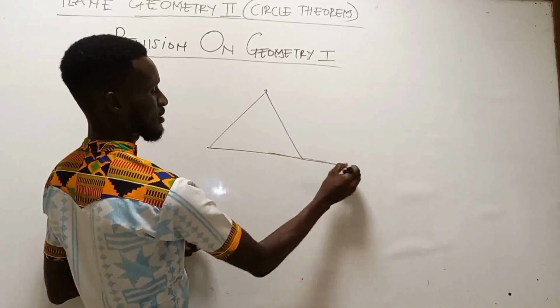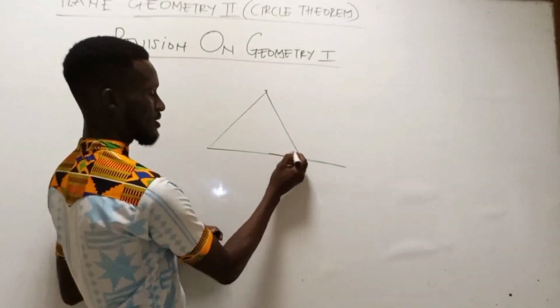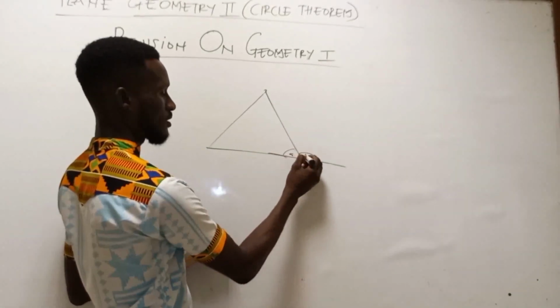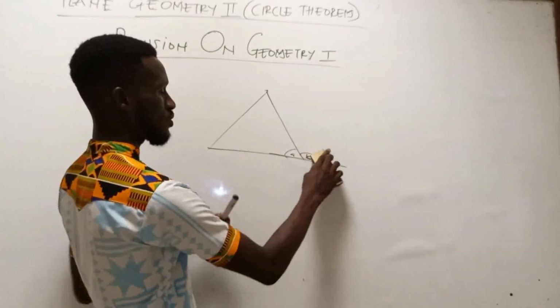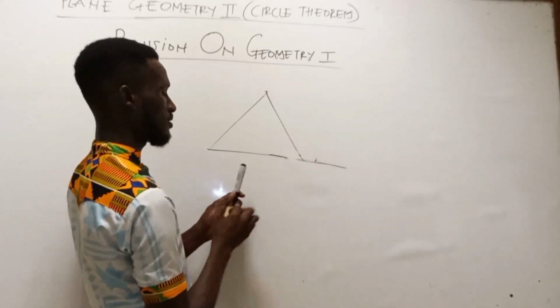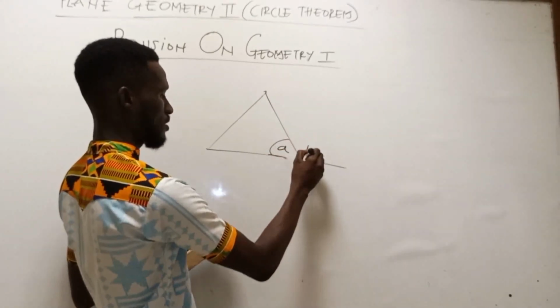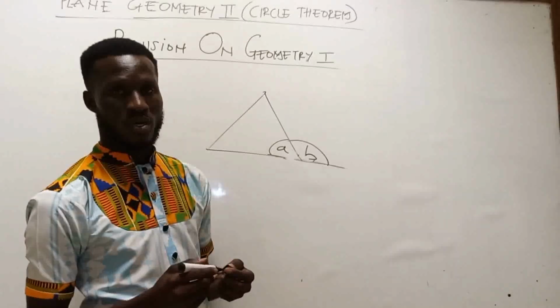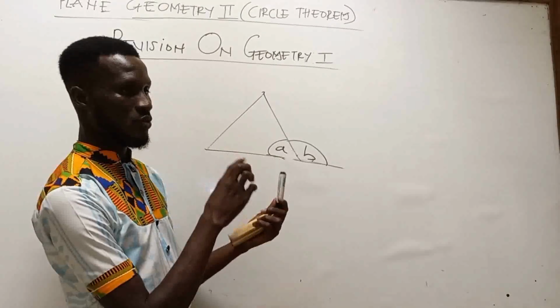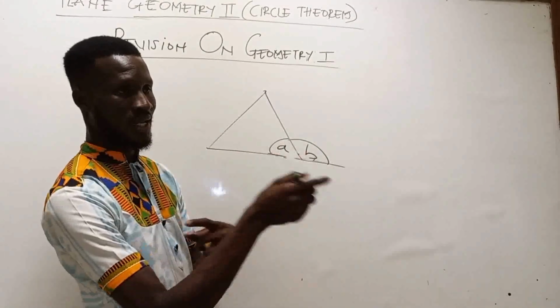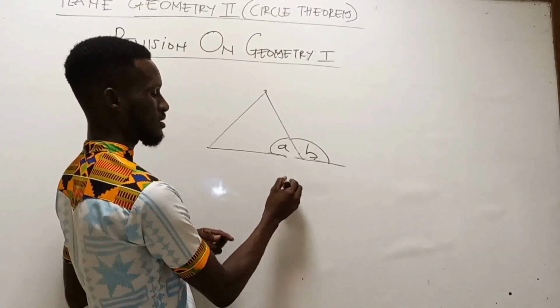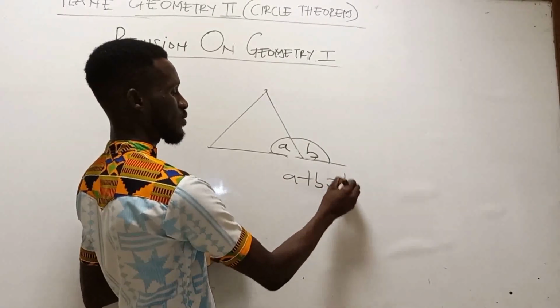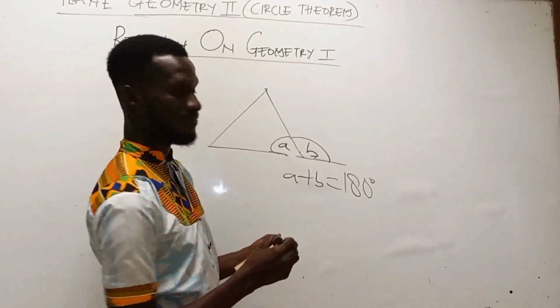Another one is angles on a straight line. This angle and this angle are two angles on a straight line. So from geometry, we said that angles on a straight line add up to 180 degrees. So A plus B will give us 180 degrees.